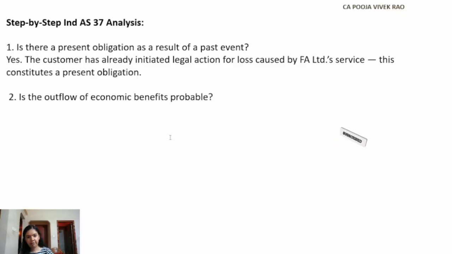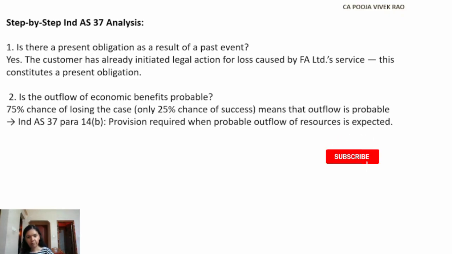Yes, because it is mentioned in the question that there is only a 25% chance of success. That means there is a 75% chance of losing. This means the outflow is probable. So as per para 14(b) of Ind AS 37, a provision is required when a probable outflow of resources is expected.